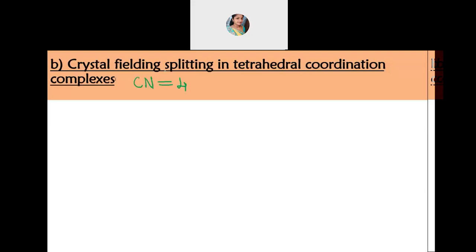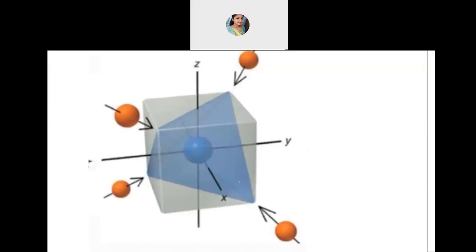So now here, when I tell you crystal field splitting in tetrahedral, where is the metal located? That metal ion, the stationary ion, is present inside the tetrahedral void. So now you have to show that. Here I have taken the picture directly.